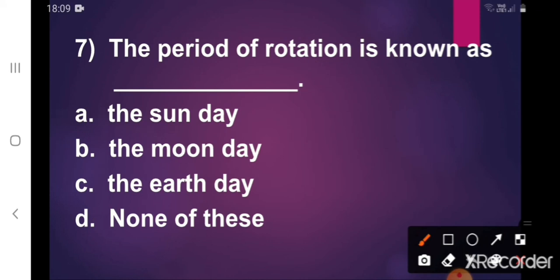Seventh one, the period of rotation is known as dash. A. The sun day. B. The moon day. C. The earth day. D. None of these. What's the correct answer? Correct. C. The Earth Day. The period of rotation is known as the Earth Day.